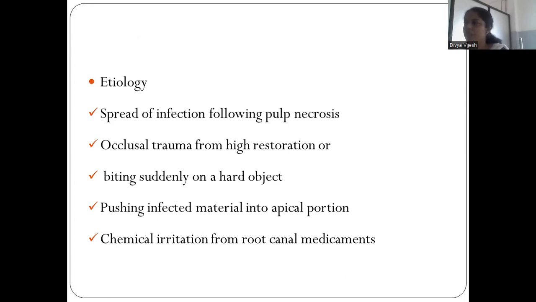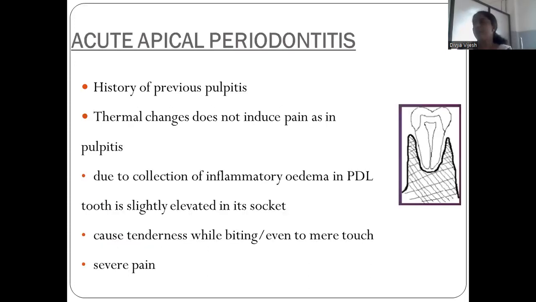At that time when we bite, there may be some kind of occlusal trauma. At that time also periodontitis will happen. And biting suddenly on a hard object, or pushing infected material into the apical portion, or chemical irritation from some root canal medicaments that we are giving. Okay. That is apical periodontitis.